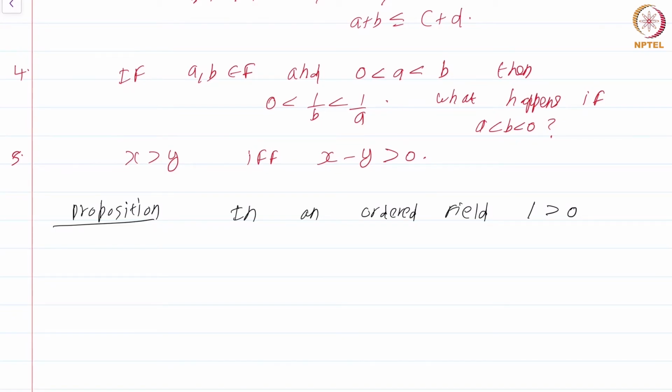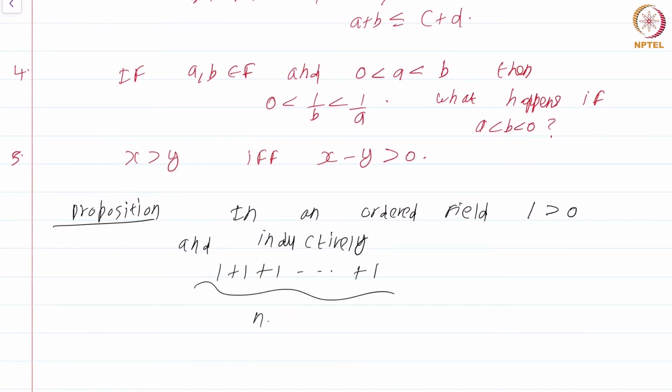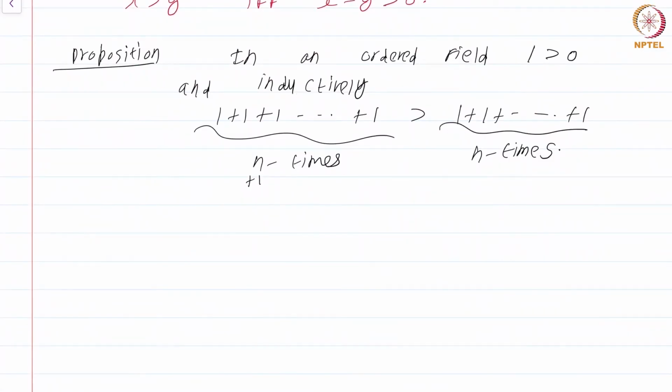Not only do you have 1 greater than 0, and inductively 1 plus 1 plus 1, n times, is greater than n plus 1 times is greater than 1 plus 1 plus 1 plus 1, n times. So we have 1 greater than 0, and inductively 1 plus 1 plus 1 plus 1 is always greater than 1 plus 1 plus 1, n times alone.